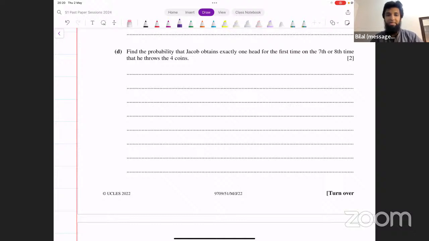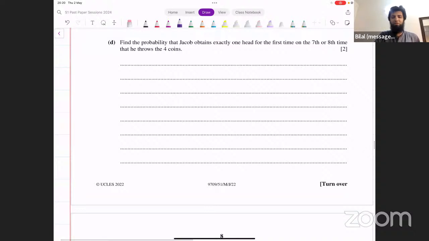You getting your first success? That's geometric distribution, right? And the conditions for that geometric are also satisfied. The probabilities are remaining constant. They're not changing across the repetitions. There are 2 outcomes, success or failure, because we are saying this is success, obtaining exactly 1 head. The probability of that is 1 over 5, and the probability of failure is 4 over 5.